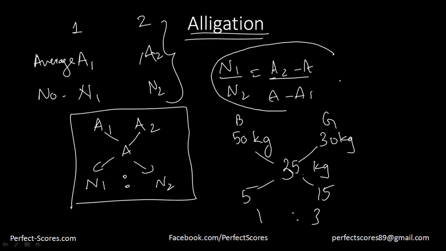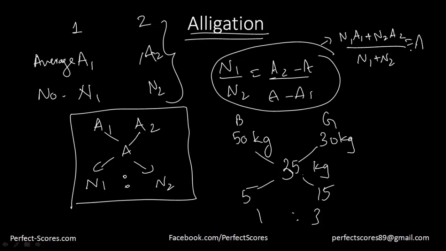Another way of writing this equation is N1 into A1 plus N2 into A2, divided by N1 plus N2, is equal to A. That's another way of writing this equation, right? That is N1 times A1 plus N2 times A2 divided by N1 plus N2 is equal to A.